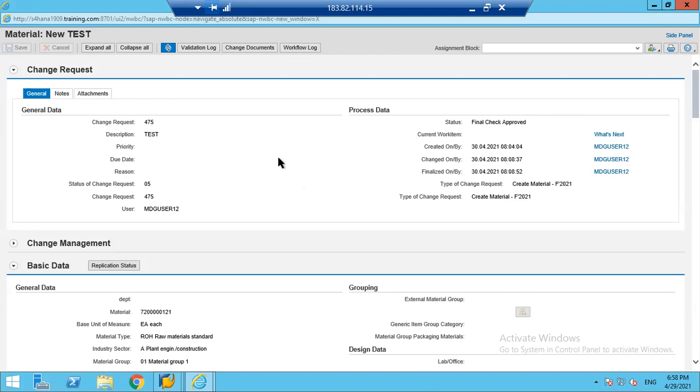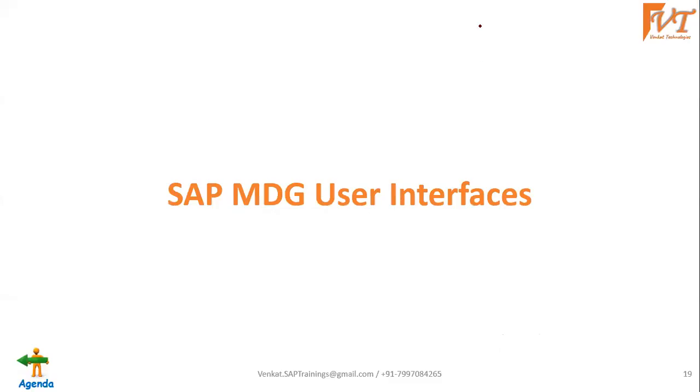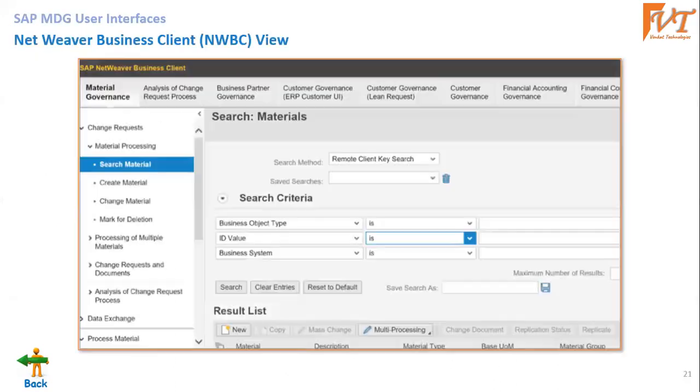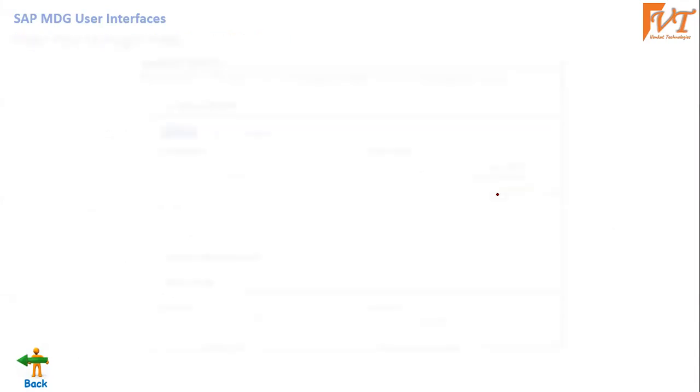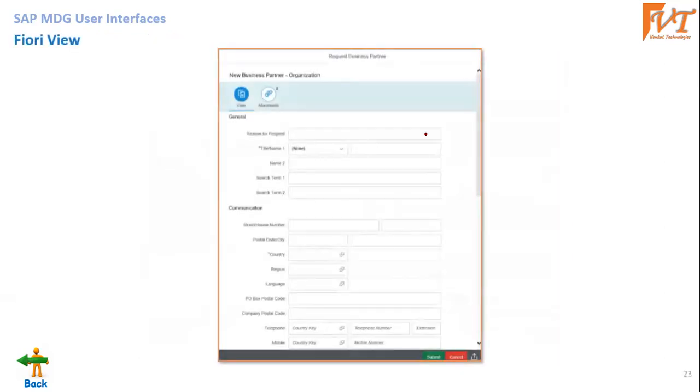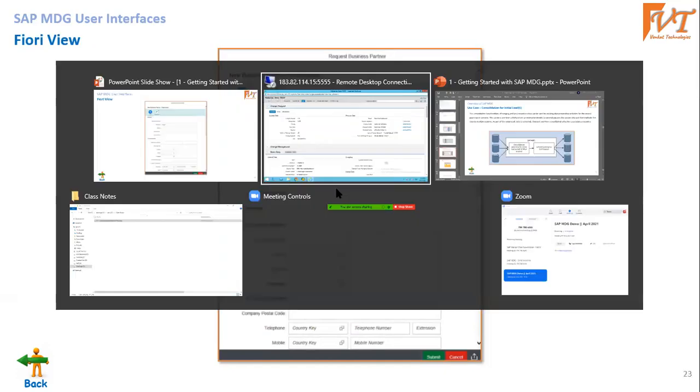Okay, this leads that governance process is completed for this material. Okay, this is how the governance process looks like in SAP MDG, and that is one of the user interfaces. So this is NWBC view we had seen just now, as well as this is the floor plan manager view. This also we have seen, and we have something called Fiori application view.